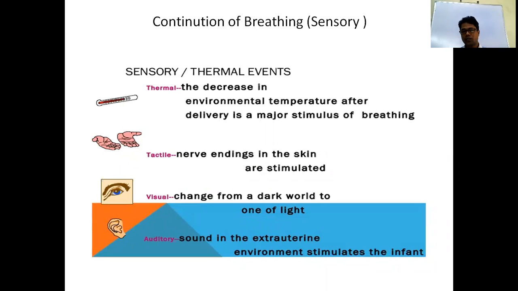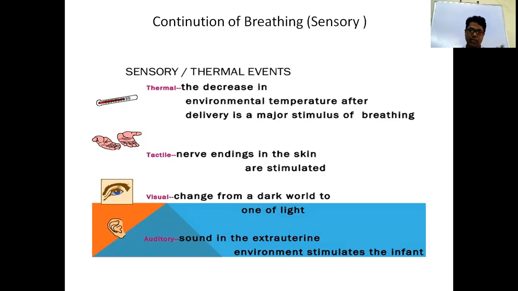Once breathing is initiated, to maintain that breathing the other factors are sensory and thermal events. During delivery, the baby goes from inside the uterus to a cold environment outside. This decrease in environmental temperature is also a stimulus for breathing. Again, during delivery, touch is also a stimulus.